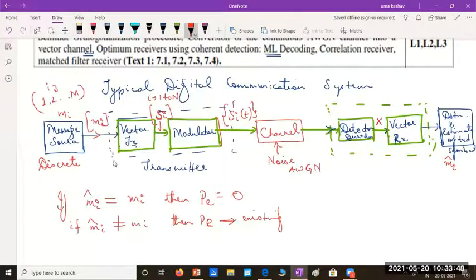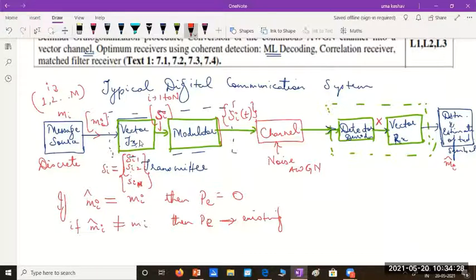Like, for example, Si1, Si2, up to Sin. So every Si can be represented as a sequence of n numbers, and this sequence will be written in the form of a vector. That's why we call this the vector transmitter.